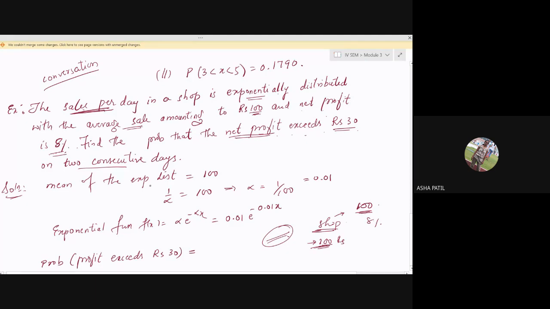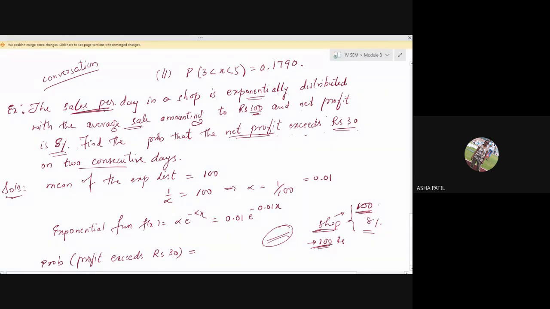Average profit is also 8%. So this thing is given. At least, did you understand this? Yes, ma'am.